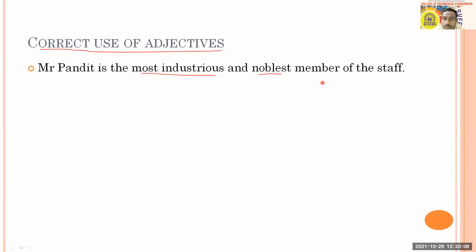I will not say mistake or error, a minor error, we'll call it. If you're able to find it out, then tell me, otherwise I will tell you. It should be the noblest member. Here also we need to use an article there.